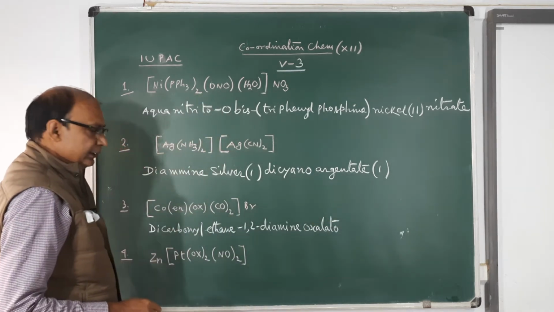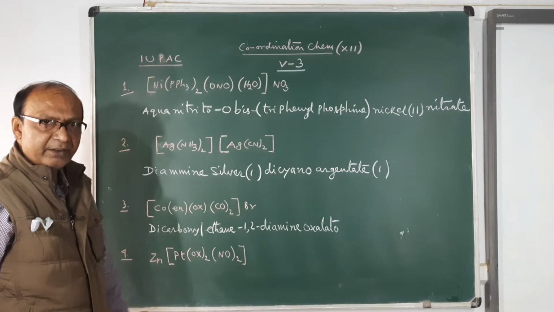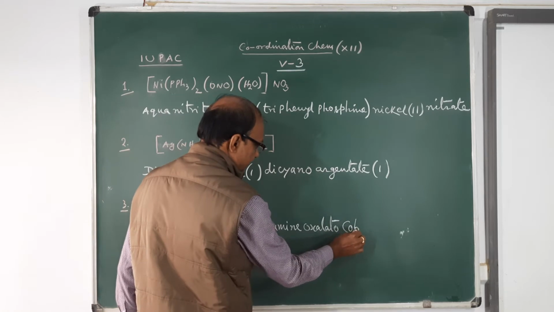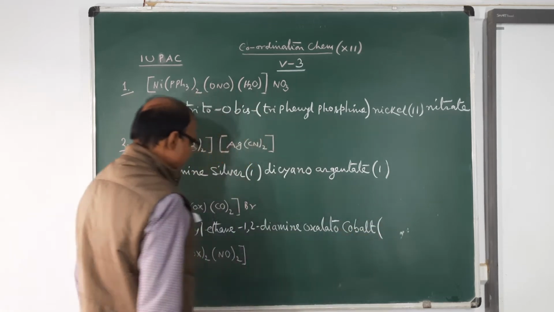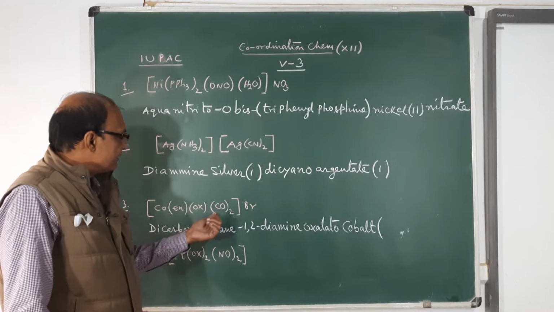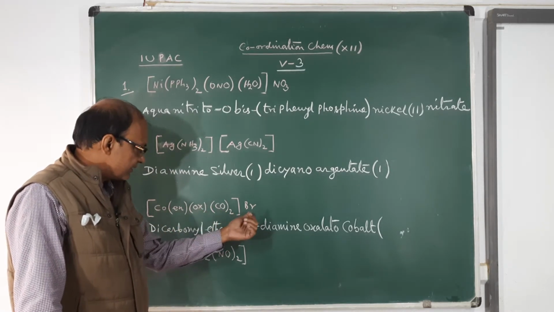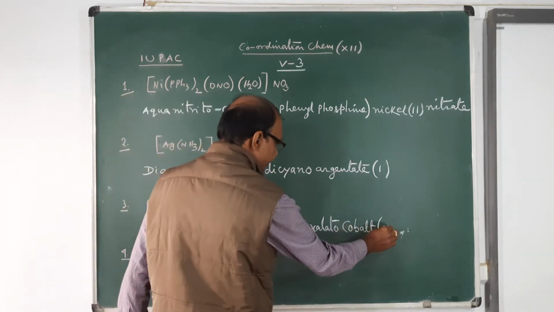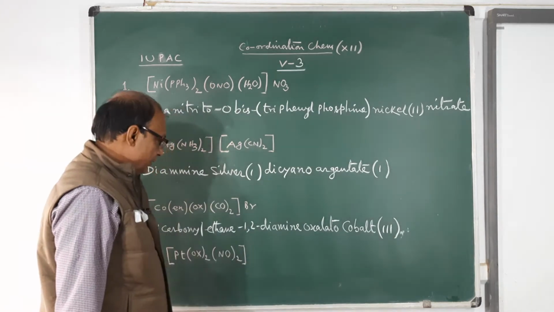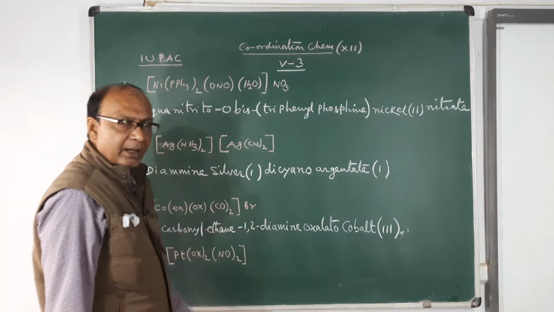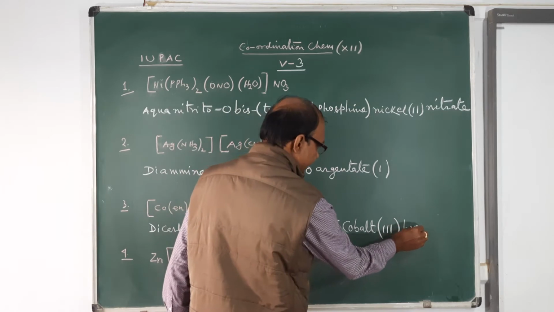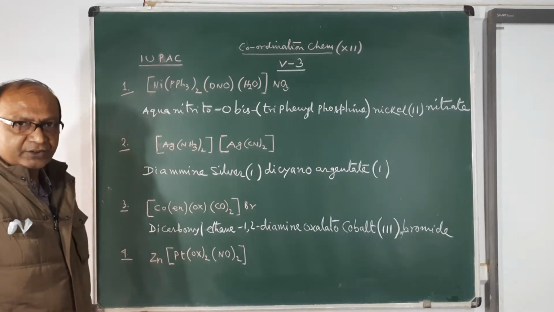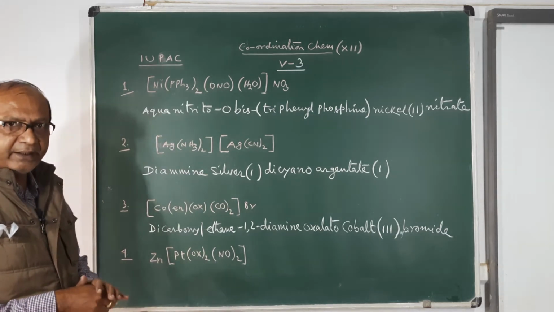Then cobalt, because it is a cationic complex and the counter ion is a negative ion. Cobalt, the English name. For the oxidation number: this is neutral, this is 2 minus, this is 1 minus, so 3 minus in total. The oxidation number of cobalt is +3, written as cobalt(III). Then the name of the counter ion, the inorganic name, bromide. I think you can understand it clearly.